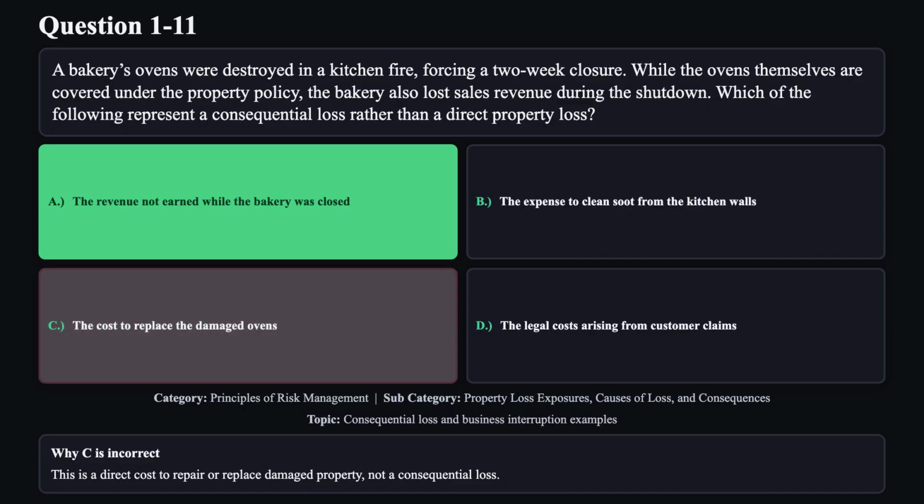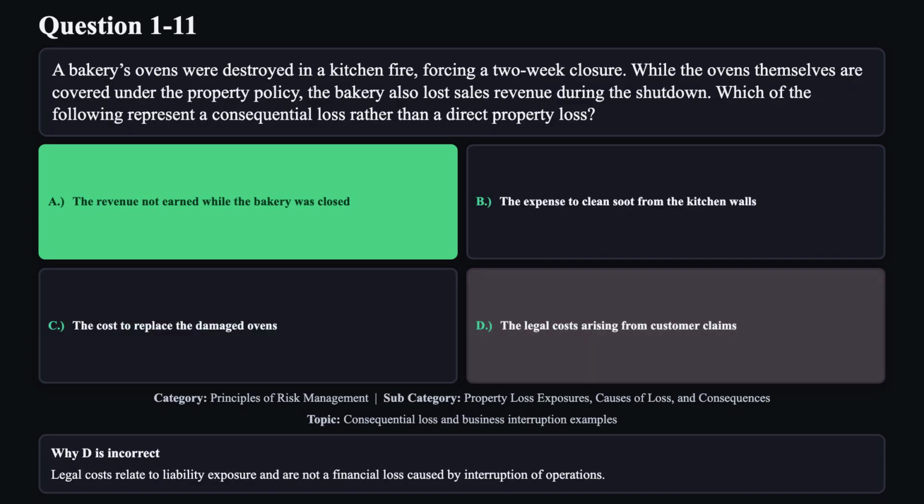Reason C is not correct. This is a direct cost to repair or replace damaged property, not a consequential loss. Reason D is not correct. Legal costs relate to liability exposure and are not a financial loss caused by interruption of operations.